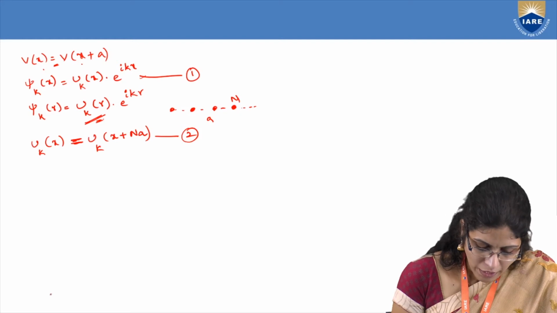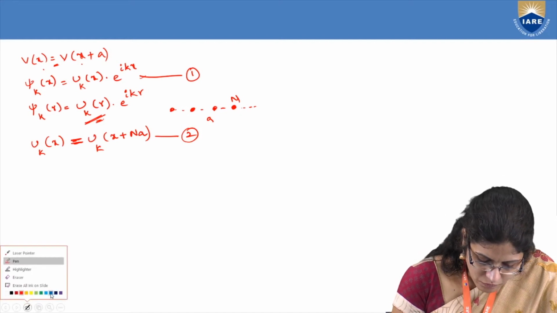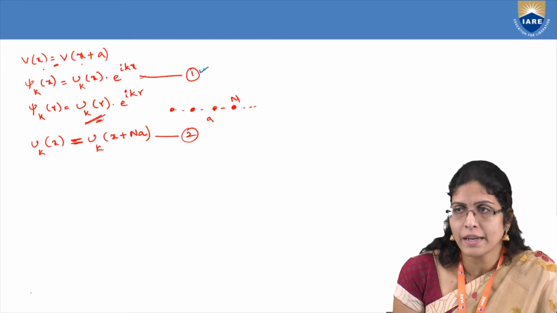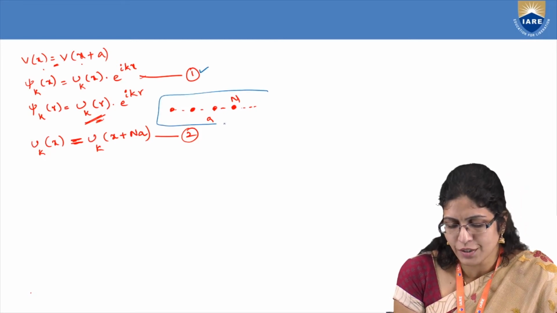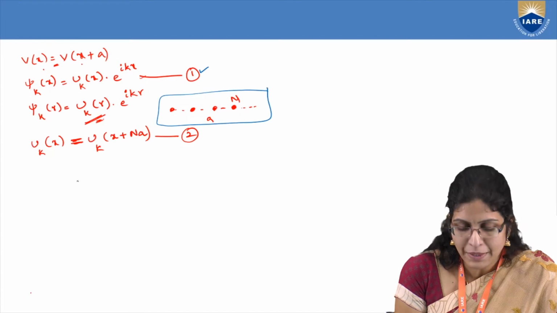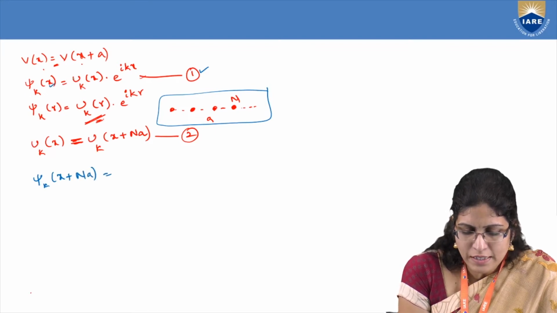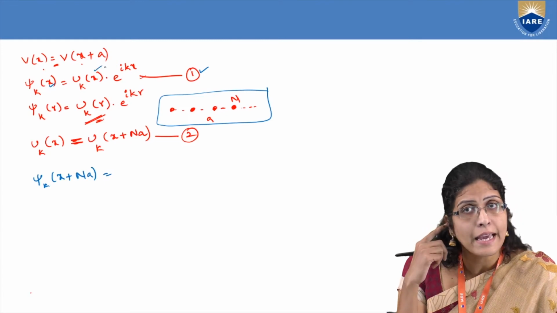Now I want to take equation number 1 and apply it to this picture. What will happen to equation number 1? Psi k of x plus na is equal to what? Just in the place of x, you replace it with x plus na.